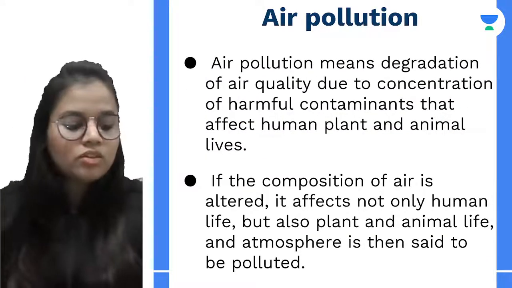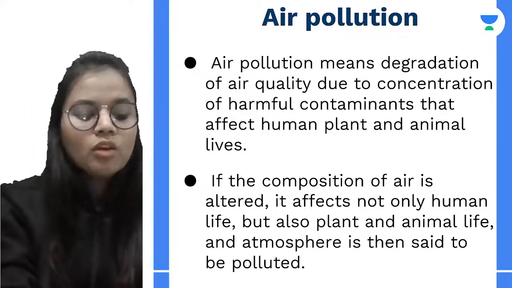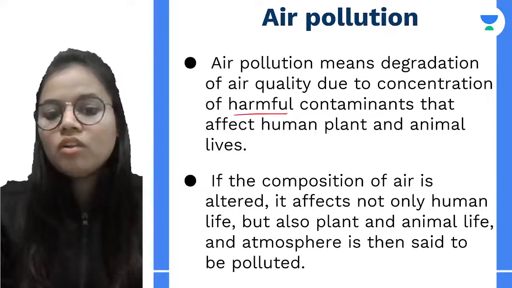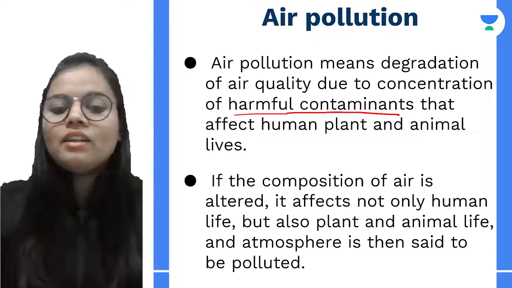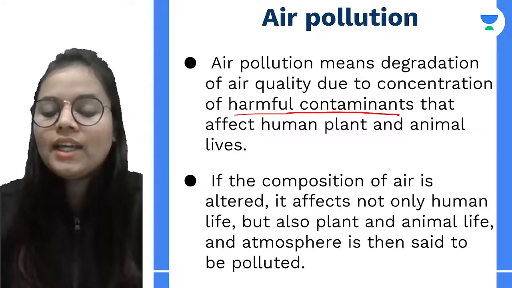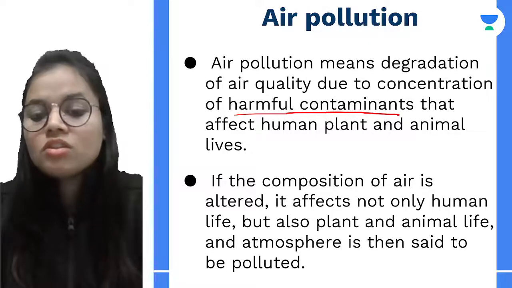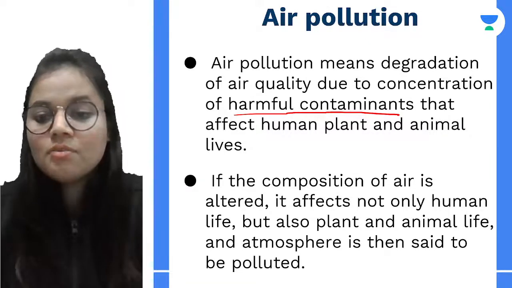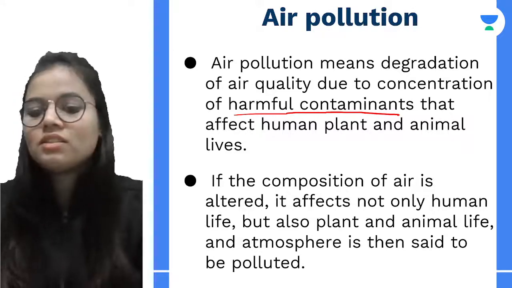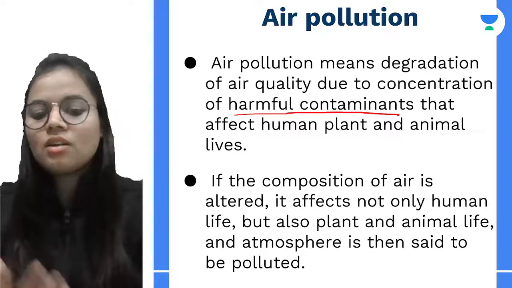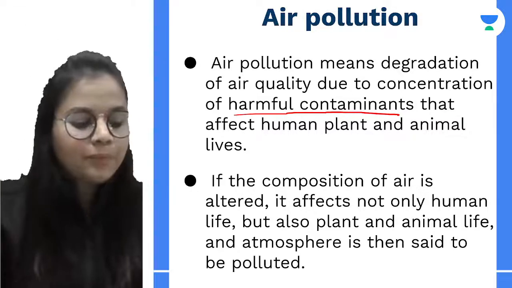So air pollution actually means what? It is the degradation of air quality, because of the harmful contaminants which are present in the air, and they affect human, plant, and animal lives. So if the composition of air gets disturbed, it is not only disturbing human life, it disturbs plants in some way, it disturbs animals in some way, and then the whole atmosphere is polluted.